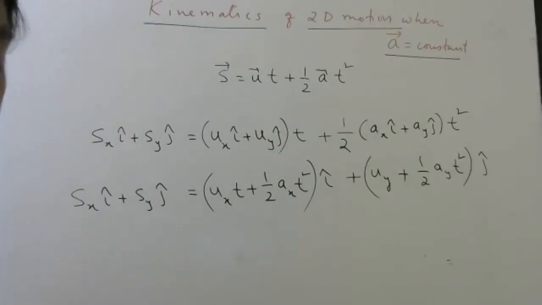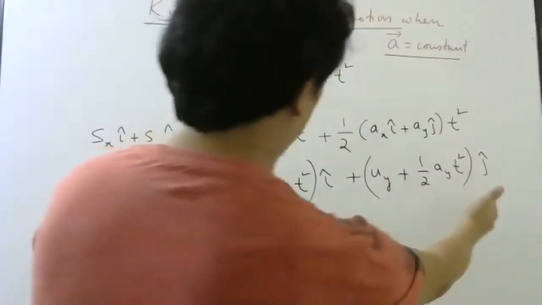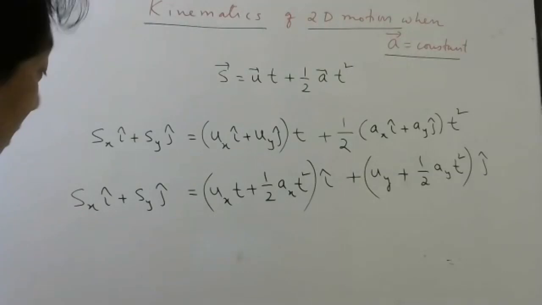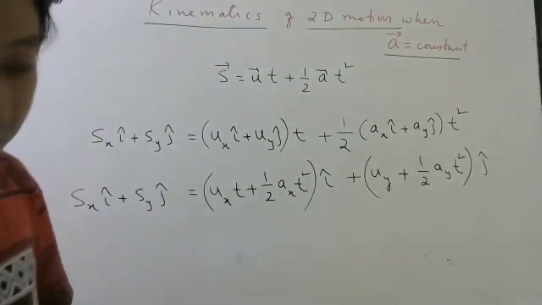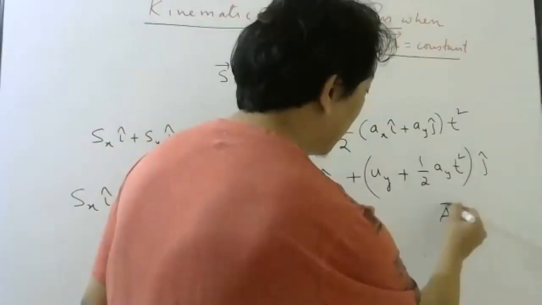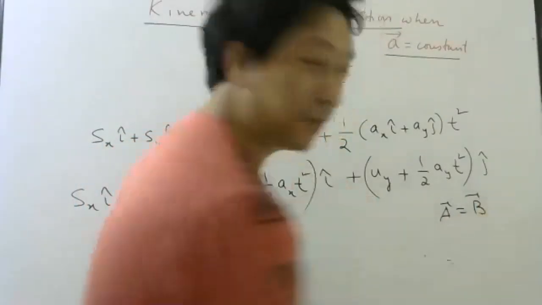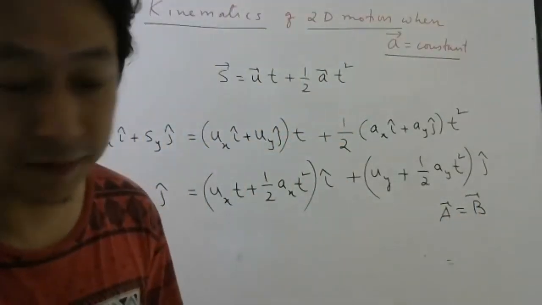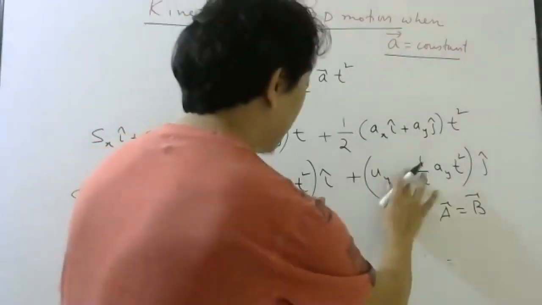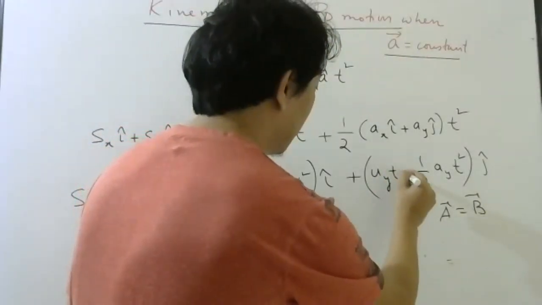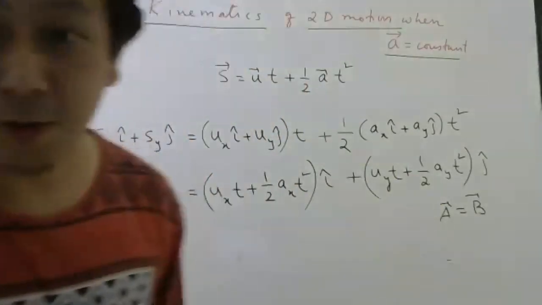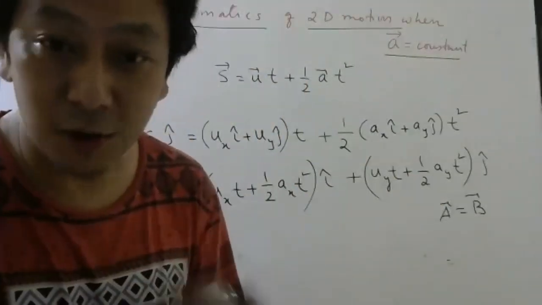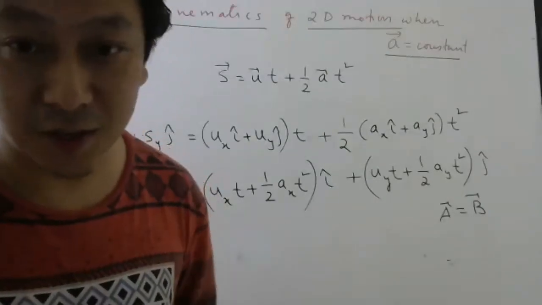Okay. So now look here, students, if this is equal to this, then the x component should be equal, the y component should be equal. Yes or no? If two vectors are equal, it means what? X components also should be equal, y components also should be equal.